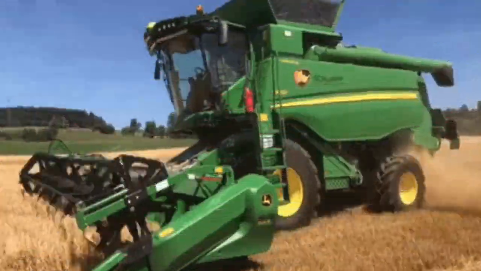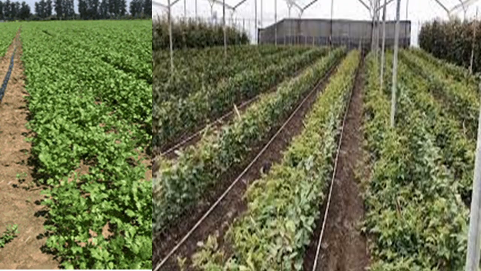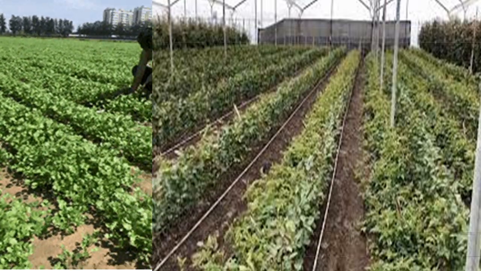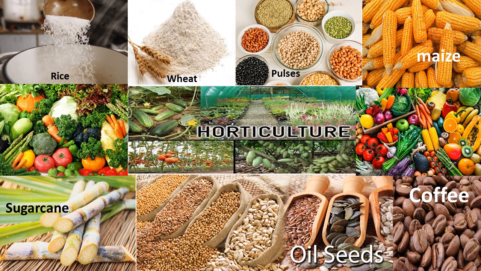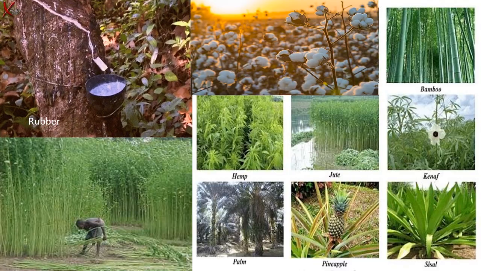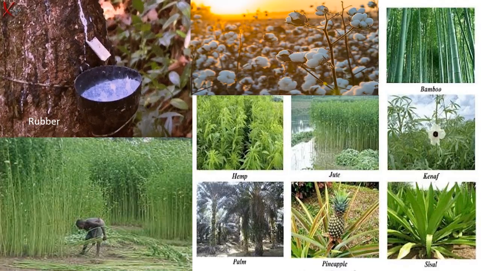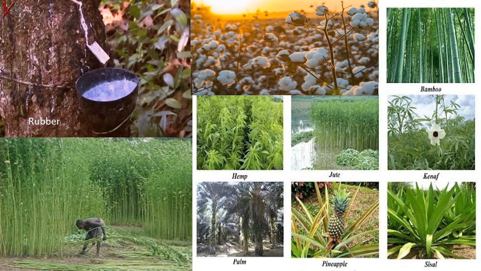India is the top producer of many crops in the world. A variety of food and non-food crops are grown in different parts of our country. Food crops of India like rice, wheat, pulses, maize, sugarcane, oilseeds, coffee, and horticulture crops are known as food crops. And non-food crops are rubber, fiber, cotton, and jute.